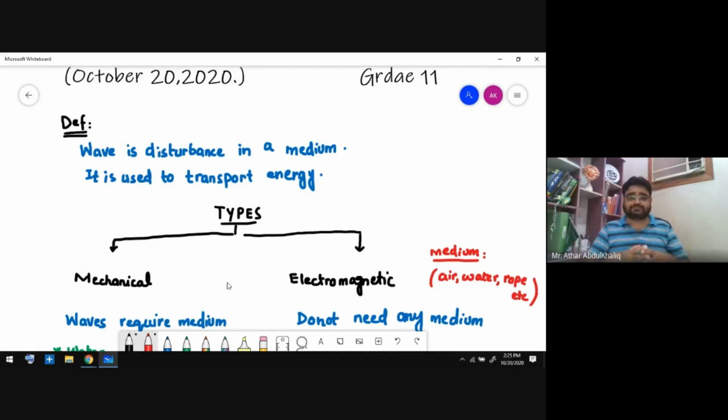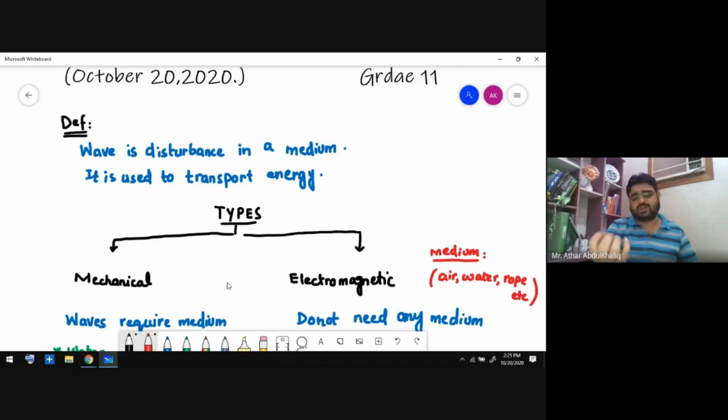For example, Abdullah is speaking and Abdul Aziz is listening. What is actually happening? Abdullah is transporting the energy in the form of a wave through the air. If there is no air, if there is vacuum, Abdul Aziz will not hear. If you remember from grade 6 or 7, or lower grades, you might have observed or talked about an experiment in which there is a bell inside a jar, and whenever the hammer hits the bell, you can hear the sound.